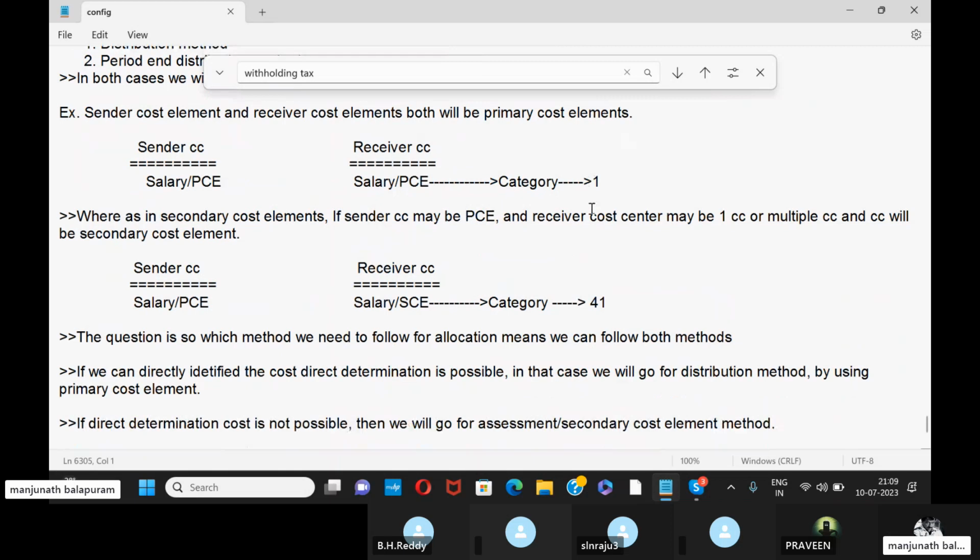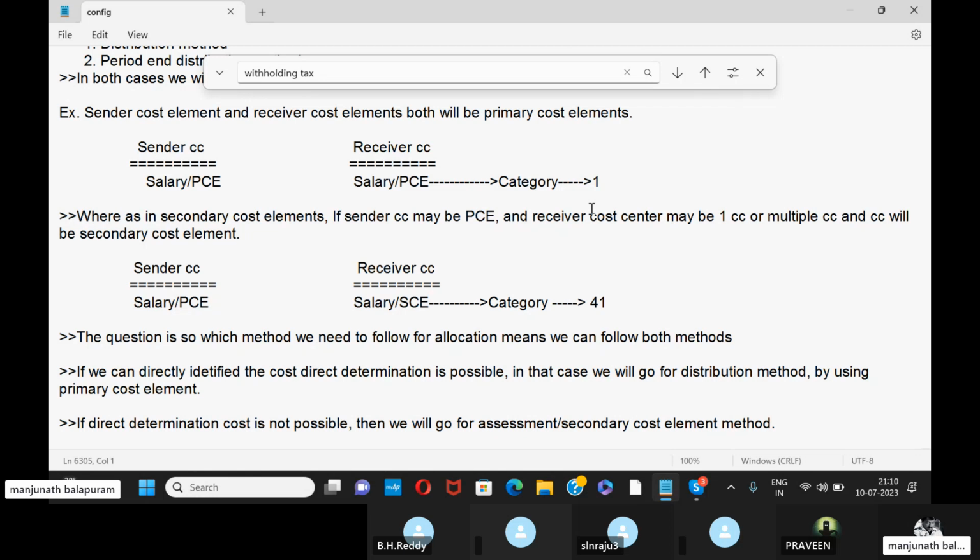See, here sender cost element and receiver cost center. I'm sending, the primary cost element will be salary, and the receiver will be a secondary cost element, which is also called salary, but it is a secondary cost element. But here the category we need to assign is 41. So in distribution we need to assign category one, but in assessment we need to give category 41. So the question is, which method do we need to follow for allocation?